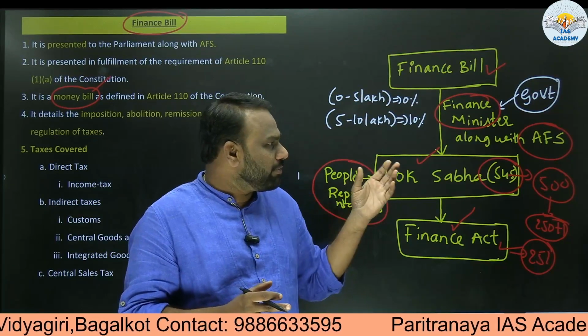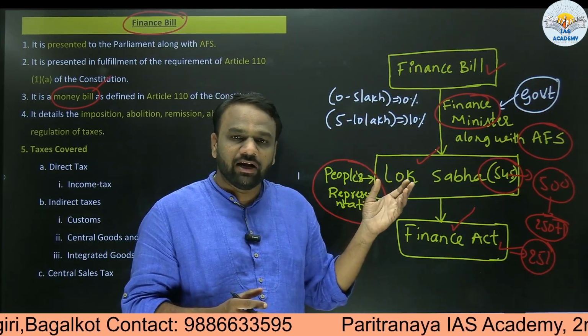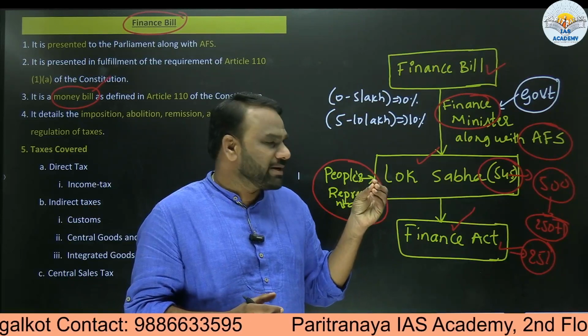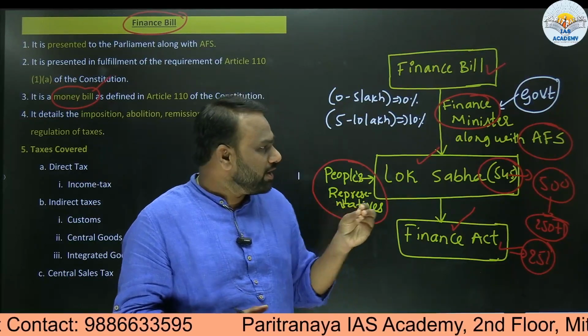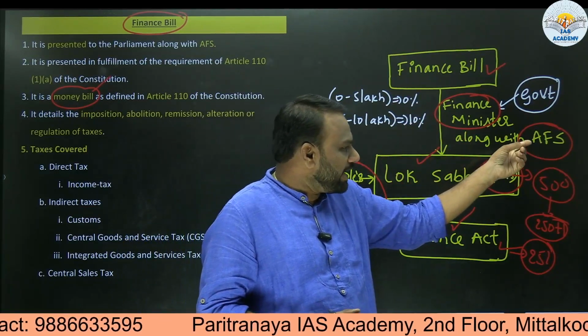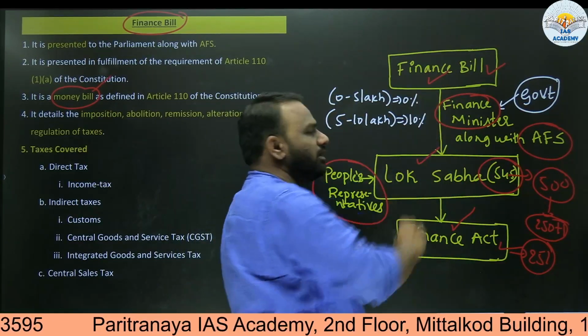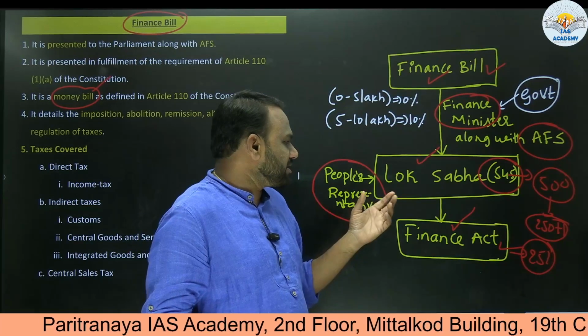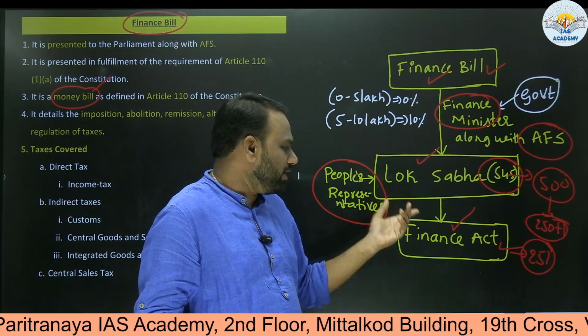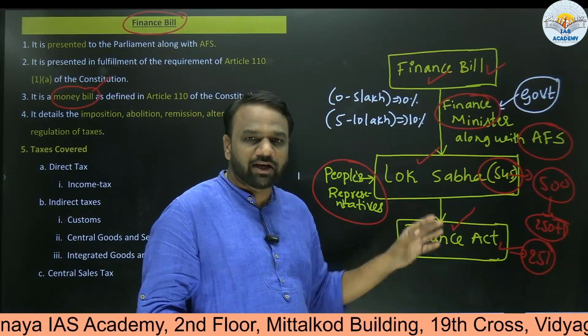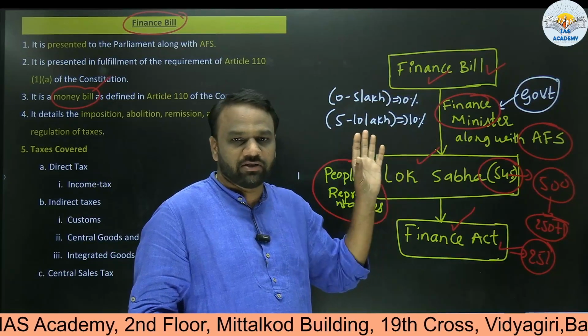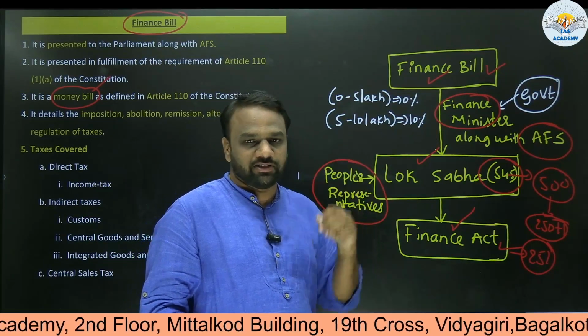We have already seen about the annual financial statement, and it consists of the estimates of the receipts and expenditure. So here, when the finance minister is presenting the annual financial statement, along with that he will present the finance bill as well. Once it is presented and once it receives the Lok Sabha's approval, then it will become an act. Once it becomes an act, the government can impose those taxes. It can start collecting those taxes.